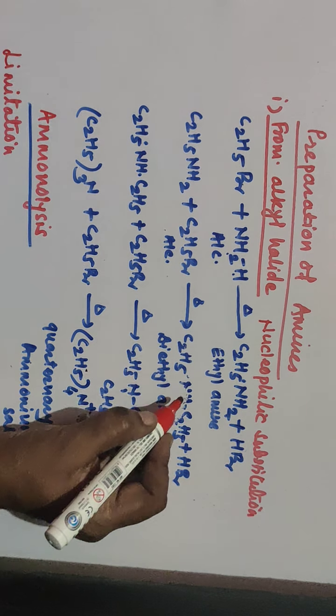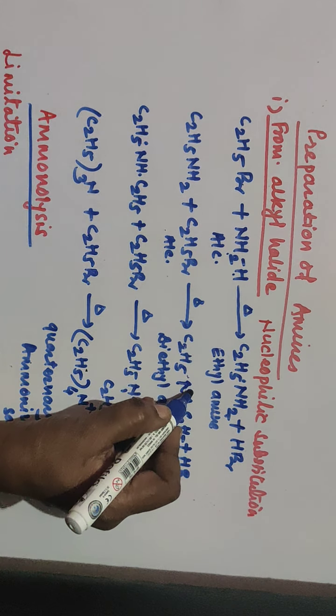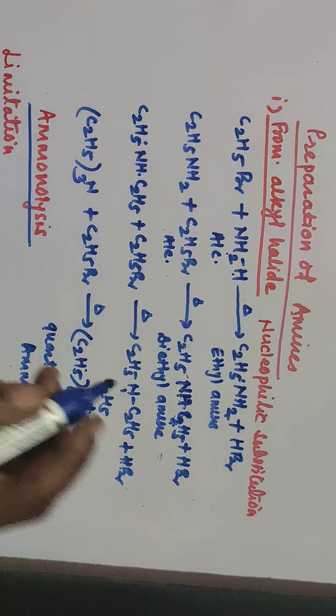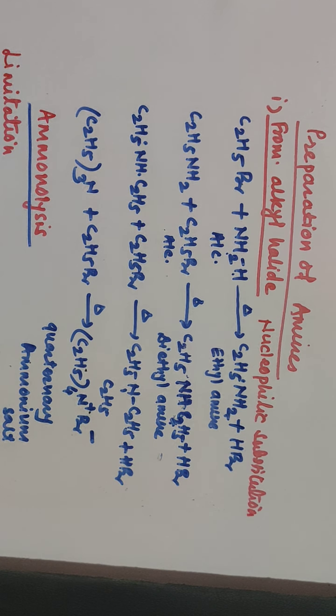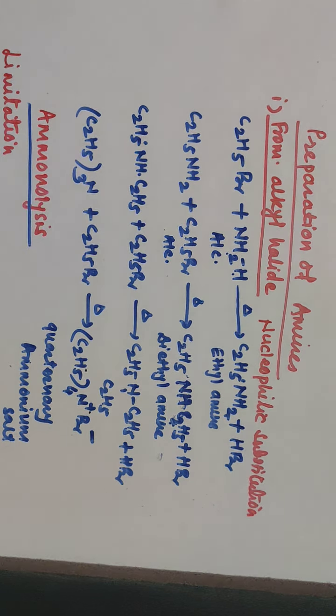Nucleophile is nucleus loving, or having attraction towards the nucleus. Means what? In the nucleus, positively charged protons and neutral neutrons are there. Nucleophiles have attraction towards positive charge, so these are negatively charged species. So here also Br minus is replaced by NH2 minus. So this is a nucleophilic substitution reaction.